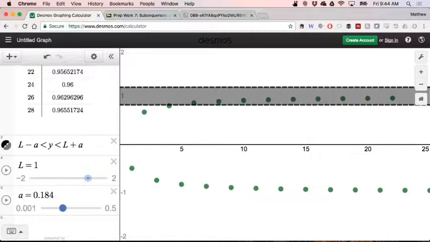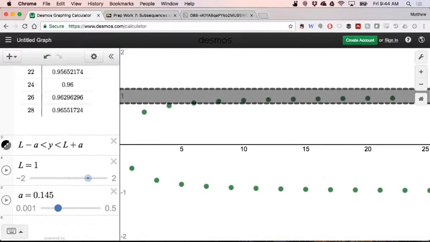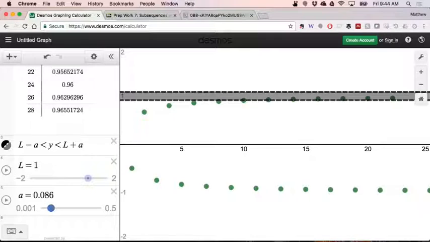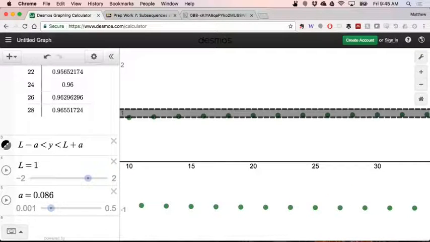Right? And if I set my limit at 1, then it's true that I can trap the tail of the top part of this sequence, the positive terms, inside of that bandwidth past a certain point. But the problem is that we can't say that the whole sequence converges there, because every time the sequence jumps inside of the bandwidth, the next term jumps back out.